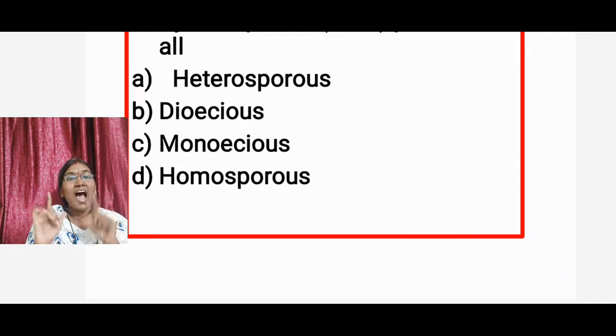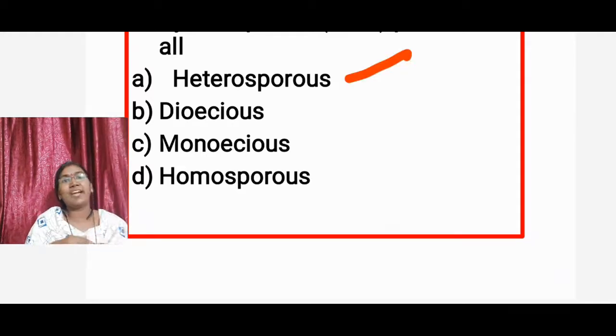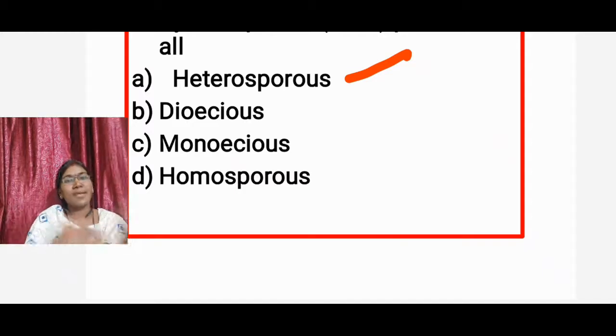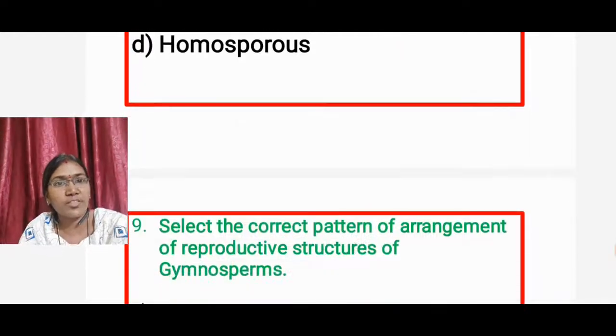So the answer is heterosporous, option A. Why? Because all gymnospermic plants are heterosporous. Heterosporous means two types of spores, micro and megaspores, are produced in these plants. So the answer is heterosporous. Okay, going to the next question.